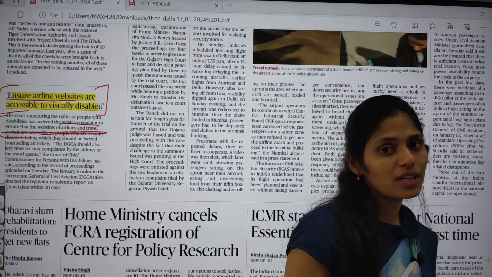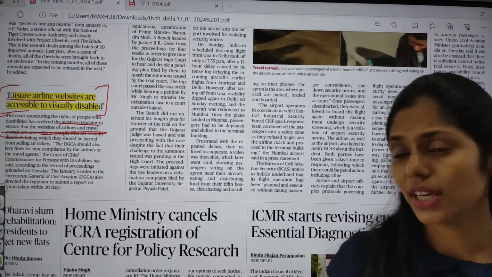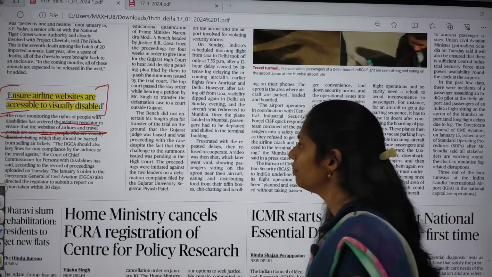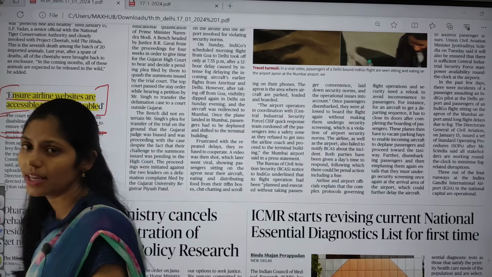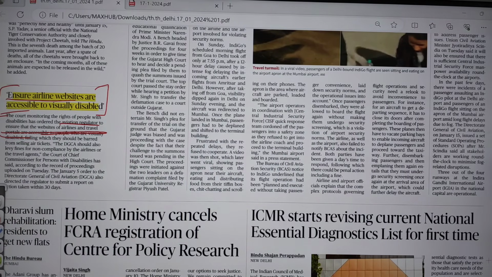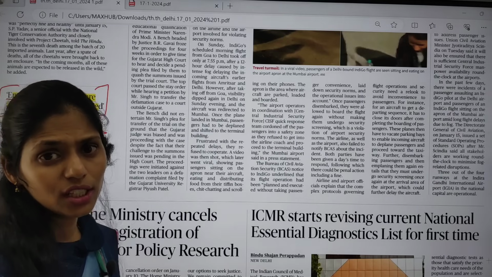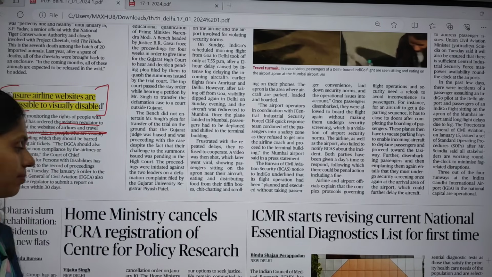The websites have to change so that they are helpful for visually challenged people. You can add this article as a case study.